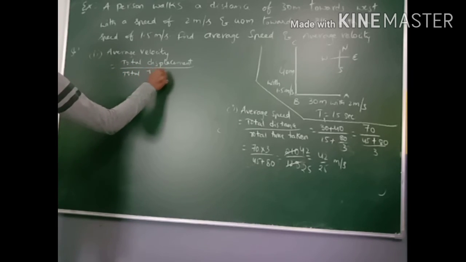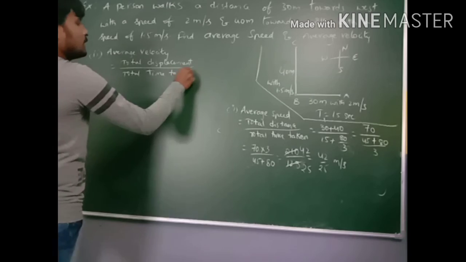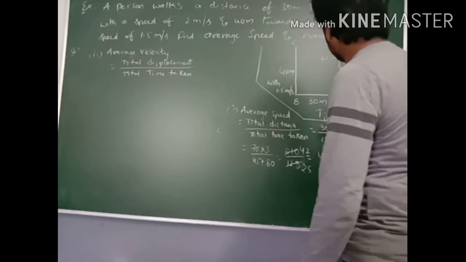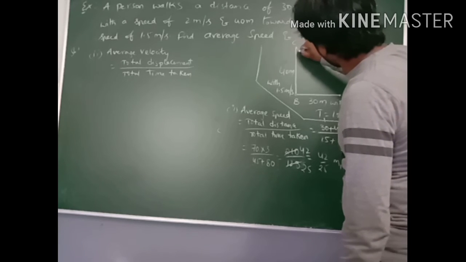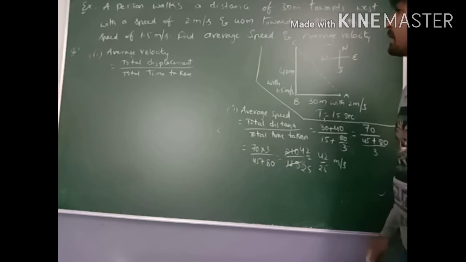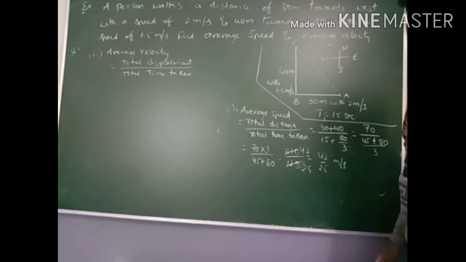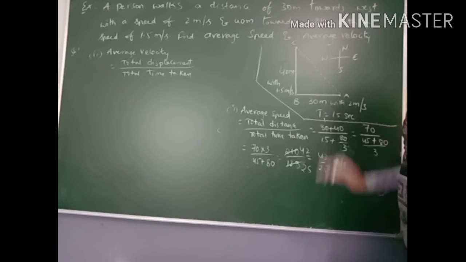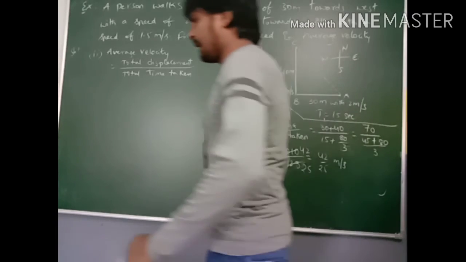Here displacement means the shortest path between the 2 points. So it is the shortest path between the 2 points. AC is the shortest path between 2 points. So here we have to find out the length AC from the right angle triangle.